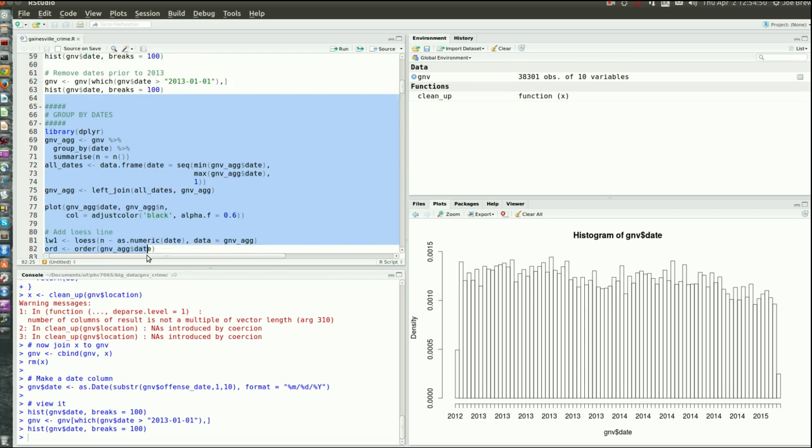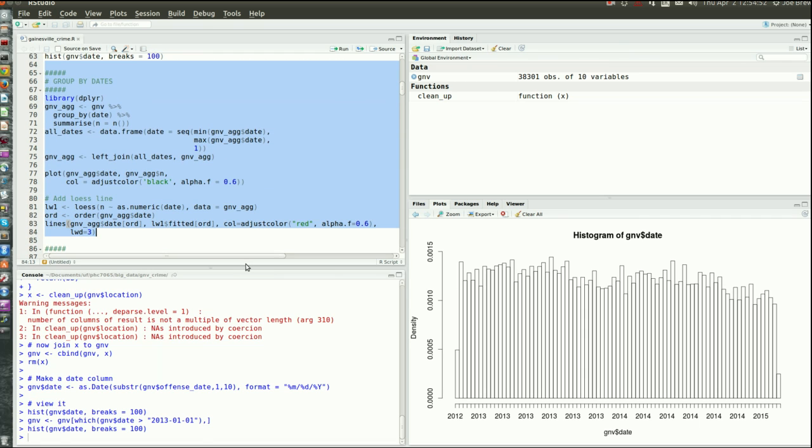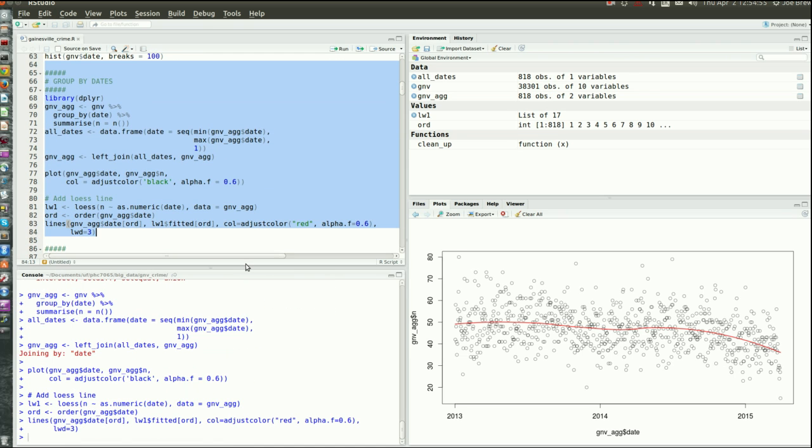We're going to group it up by date and just look at the general trend line of crimes in Gainesville, right? This red line is using local regression. You can see there's a lot of variance. One day there might be 25 crimes, another day 80. But on the whole, there seems to be a slight decline through March, early April 2015. So that's a good thing.